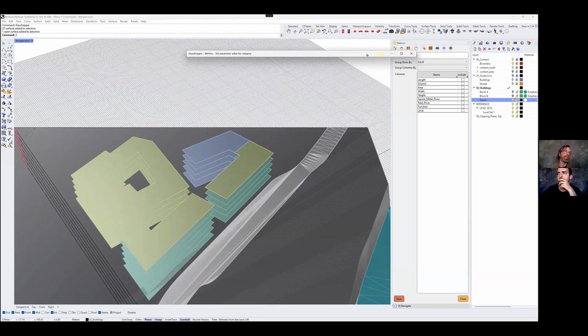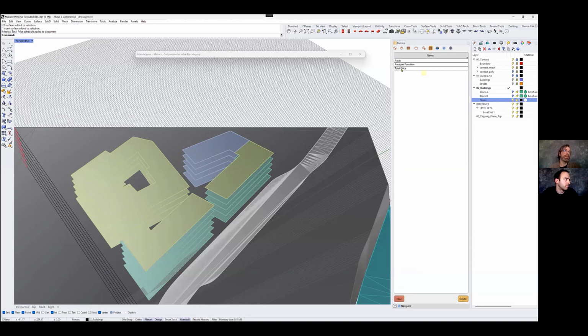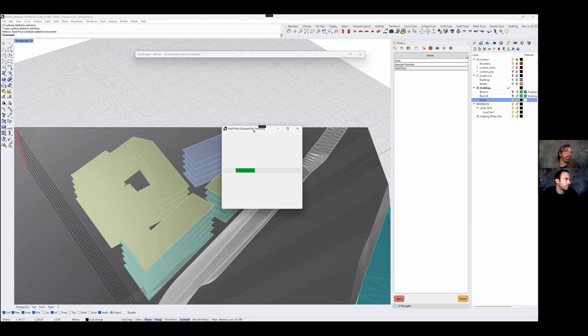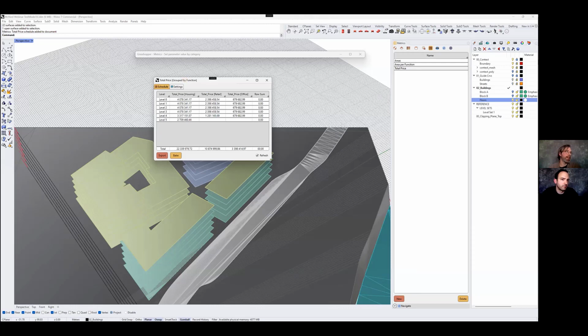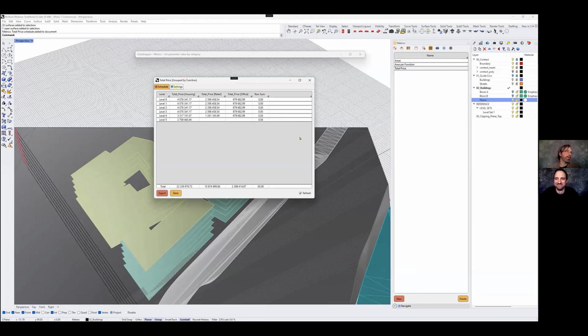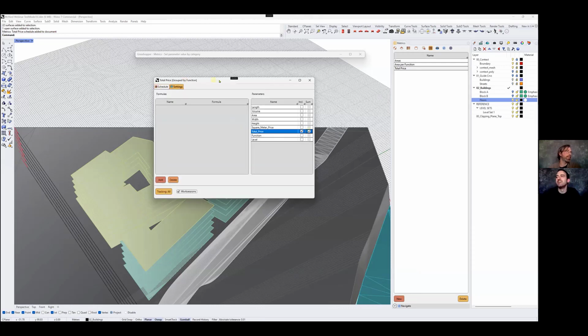So see if I get this right. Let's call it full price, group by level again. Yeah, why not function? And then let's get price here. And then double click, and we should make the landlord happy by showing all that money he can earn.